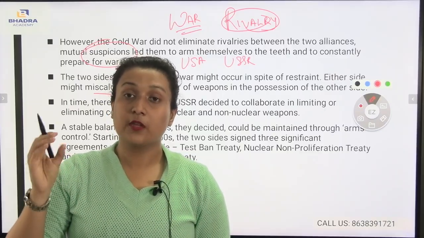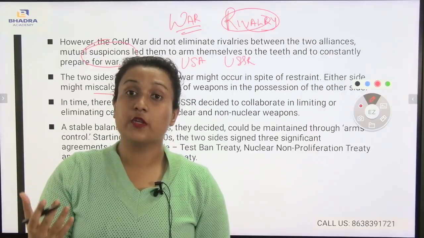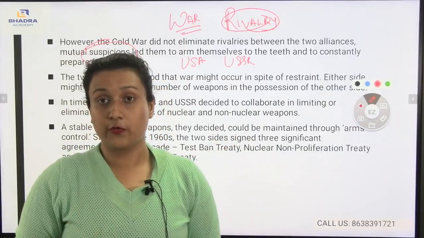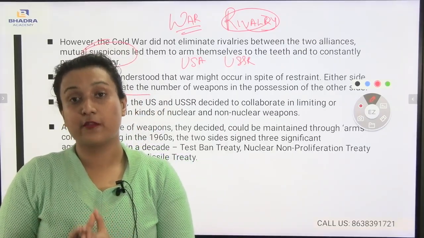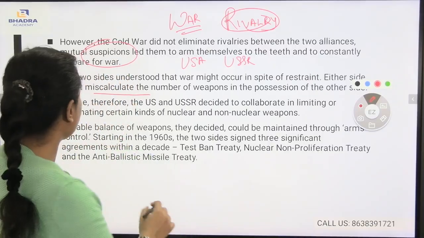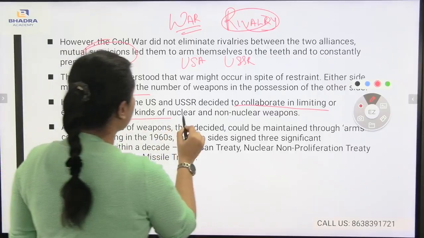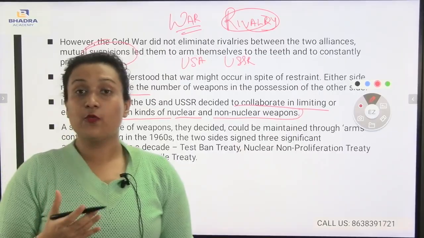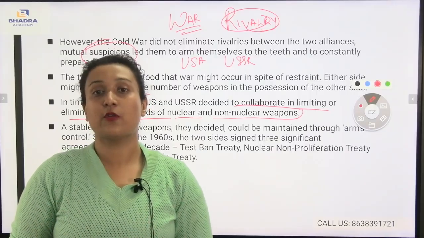There would be a limitation on the use of nuclear and non-nuclear weapons, so most countries would not go for war, and there would be a restriction on the use of these weapons. The USA and USSR collaborated with each other in limiting certain kinds of nuclear and non-nuclear weapons.